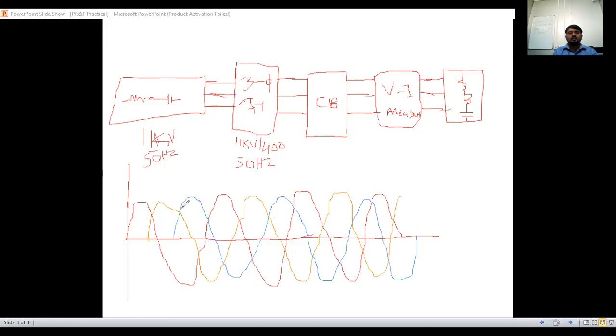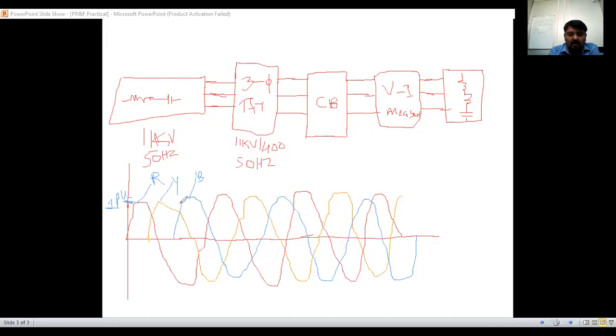Okay, here now. See, this is R, Y and B. Normally, without any faults, these are operating at normal frequency, and the output voltage we are getting is 1 per unit. If anything happens, suppose a fault occurs, then what will happen? The voltage of that particular line or phase is going to fall.